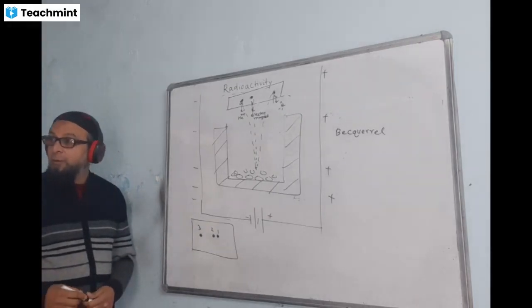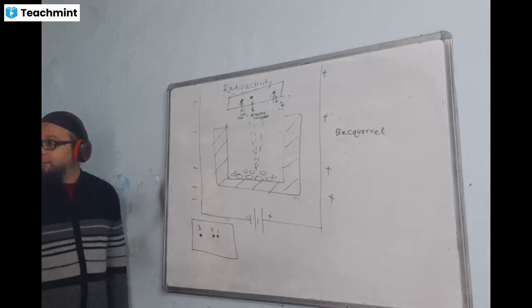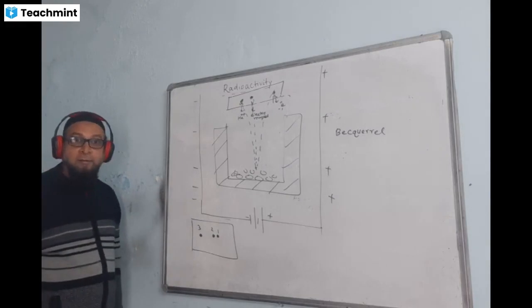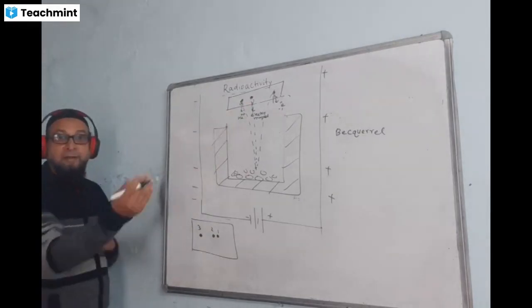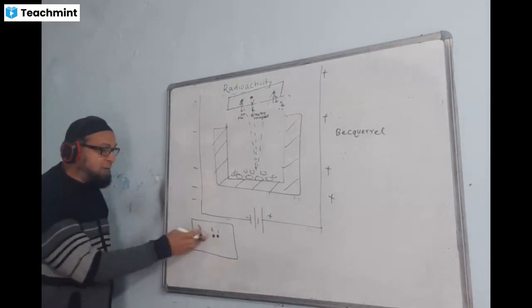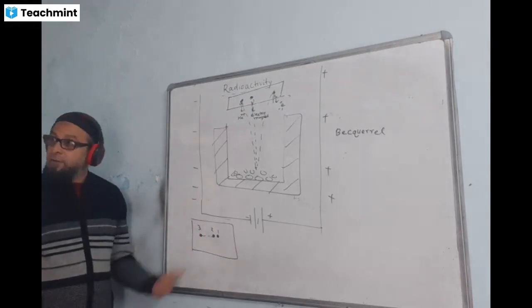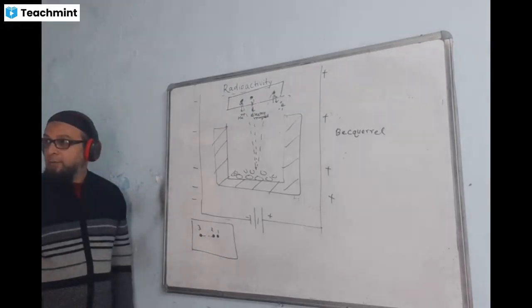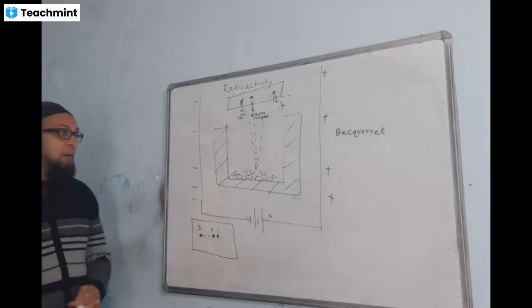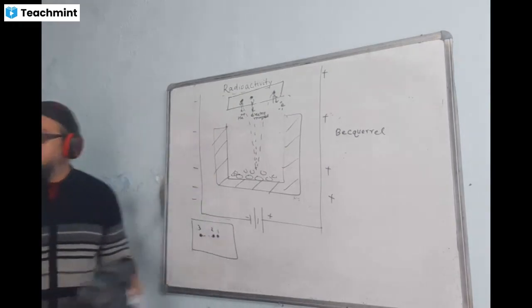Tell me, number one is what? How do you know? Because it is closest to the center, deflecting with a lesser angle, it must be heavier. Number 2 is gamma, deflecting towards the other side. This one is at a larger distance from the center, deflecting with a greater angle. This is beta. Understood? Now, who did this experiment? Henry Becquerel.